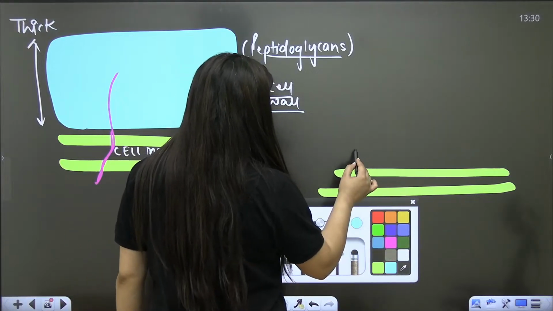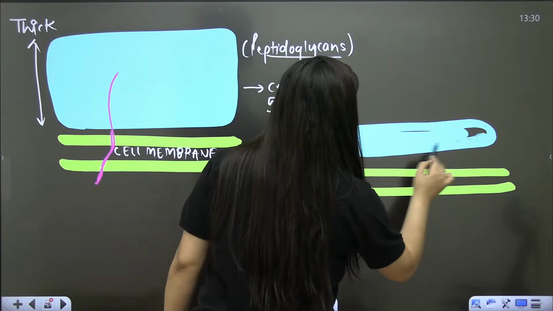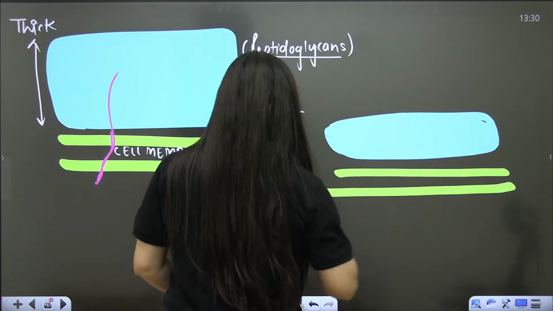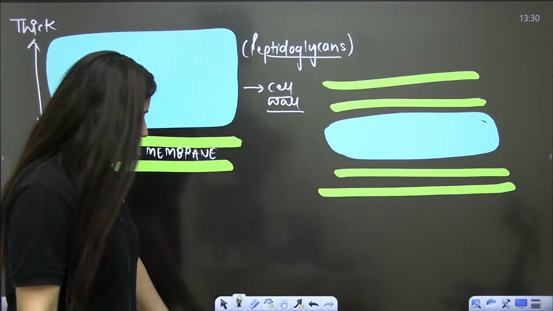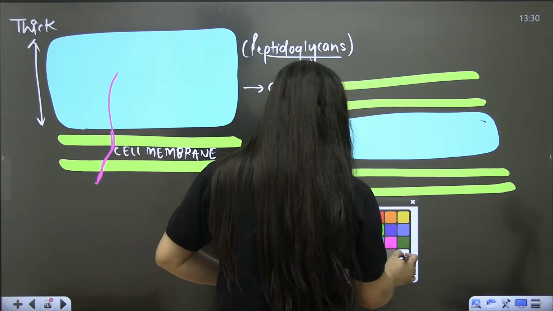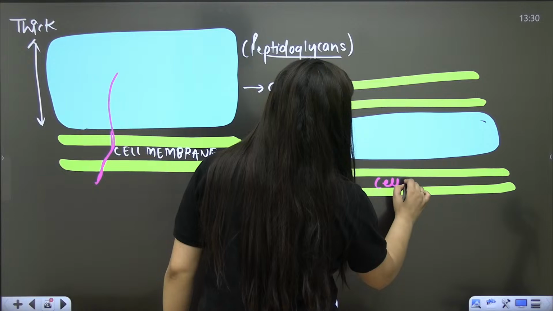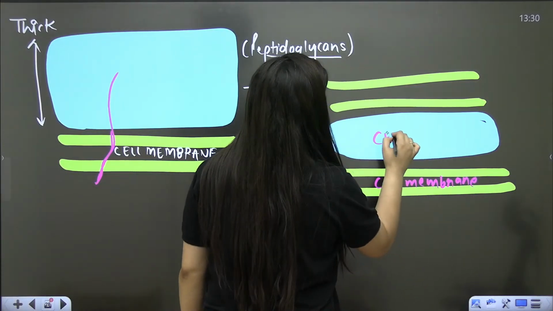But now when you talk about the gram negative bacteria, here it will be like this. This is the cell membrane. Okay, if you will see, the cell wall is not so thick.